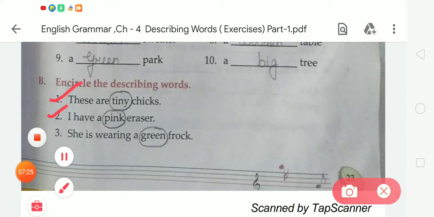It describes the color. And in number 1, tiny describes the size. In number 3, she is wearing a green frock. Again in this sentence the describing word is green, which describes the color.